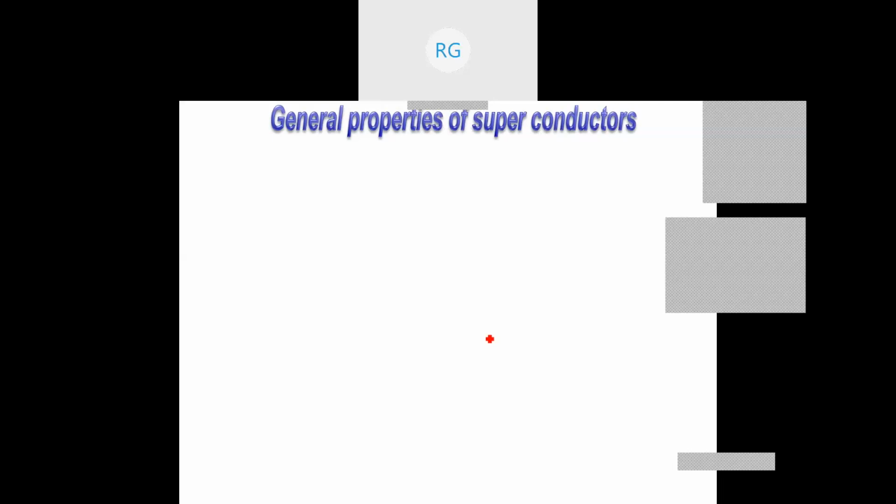If the electrons and the lattice have a good exchange, a strong interaction, such materials will become superconductors. In the case of normal metals like silver, the interaction between the lattice and the electrons is not that great. Therefore, they will not show superconductivity.